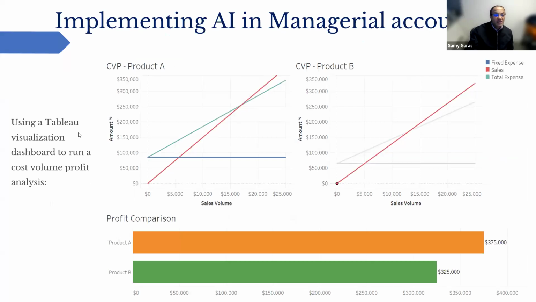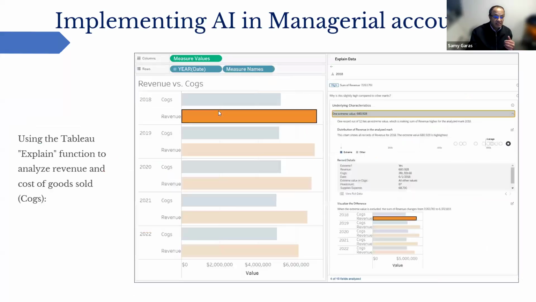We can also use Tableau here to do the cost volume profit. And I hope you still remember this from the prior economics class or accounting class, where we measure the fixed and variable cost against the revenue to identify the area of the break-even point where the cost will equal revenue. And Tableau can do this for us very easily.